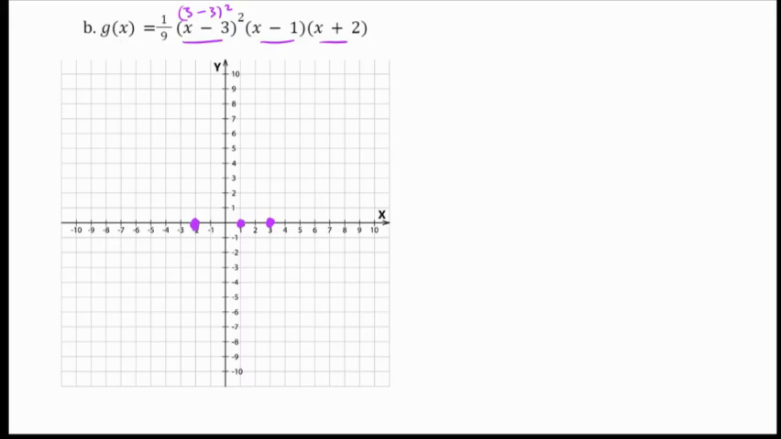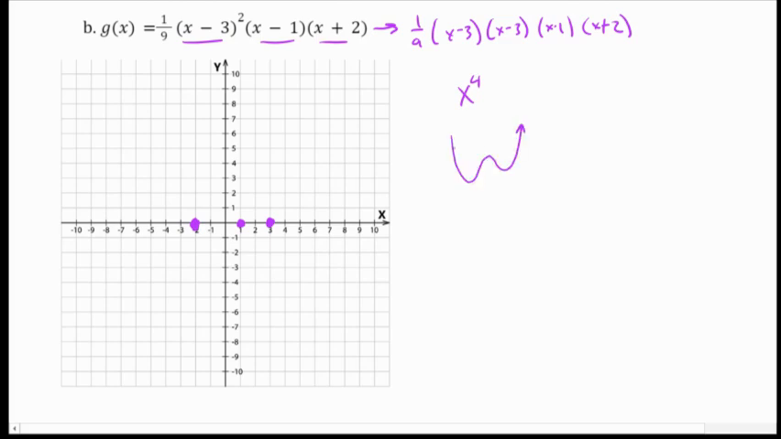The other thing that I know about this is that it looks like it's going to be a power of 4 graph, because if I were to expand this, it'd be x minus 3 times x minus 3 times x minus 1 times x plus 2. And if I multiplied that all together, I'd get x to the power of 4. So I'm going to get a shape kind of like a W here, since it's a positive a value. And I know that it bounces off at this point right here because of this squared.